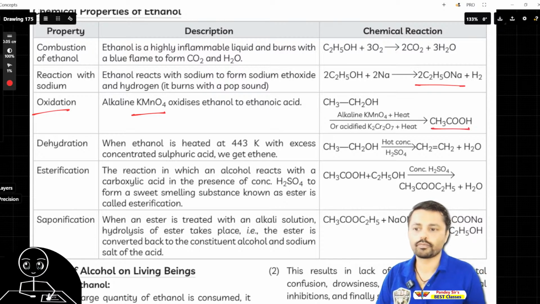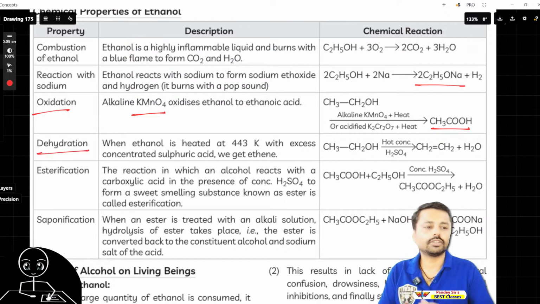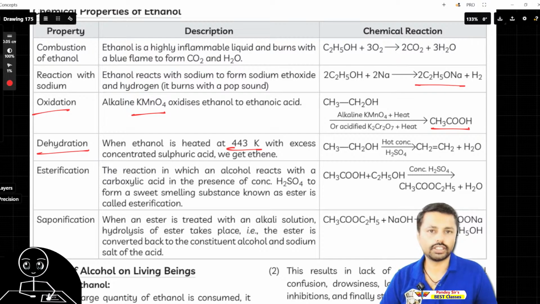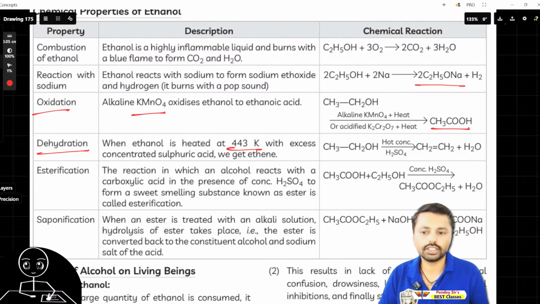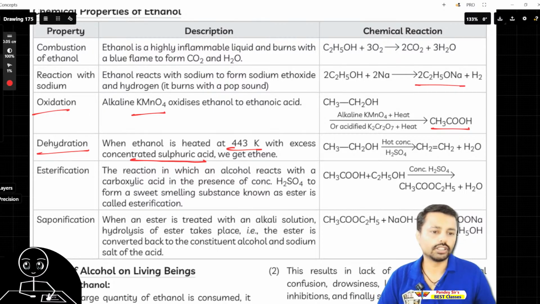Next is dehydration, which means removal of water. When you heat ethanol at 443 Kelvin in the presence of excess sulfuric acid, water will be removed. There's nothing else, only sulfuric acid and high temperature, and it becomes ethene. This is how they produce ethene, and water is gone.